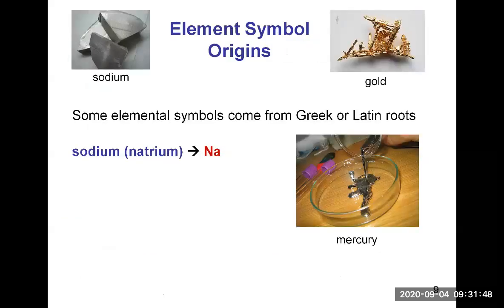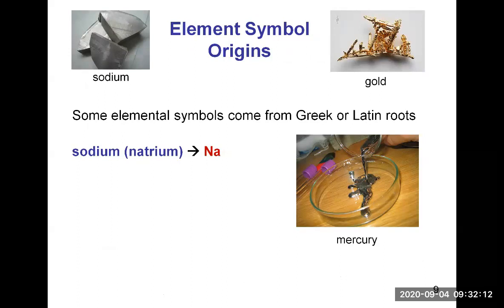So, element symbol origins. Some elemental symbols come from Greek and Latin roots, and that's why these are not intuitive, because their Latin name or Greek name is what gives the symbol, but then in English it's really a different root, if you will.